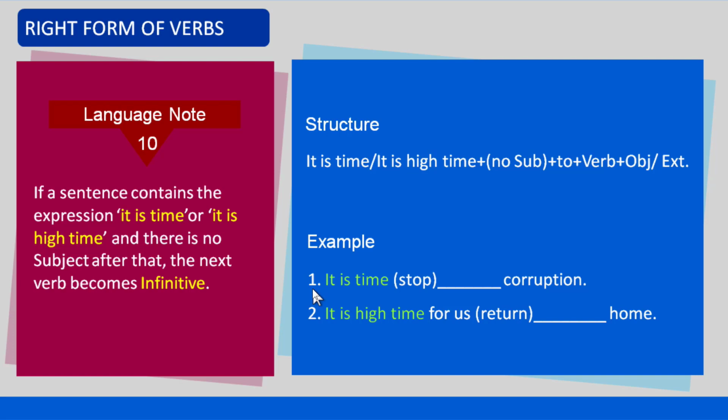The first example begins with it is time and there is no subject after that. Therefore, the next verb stop is converted into the infinitive to stop. The second example begins with it is high time and there is no subject after that. That is why the next verb return is converted into the infinitive to return.